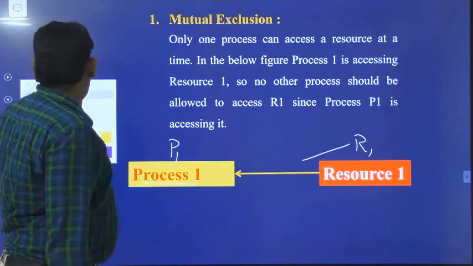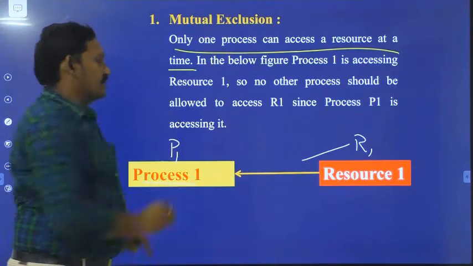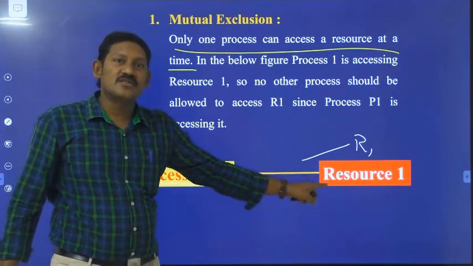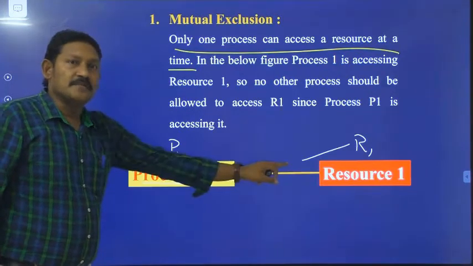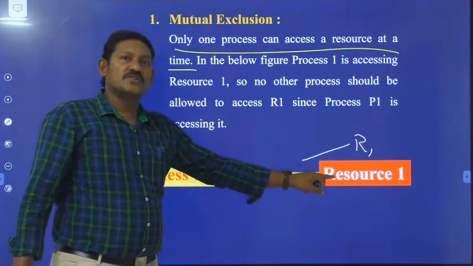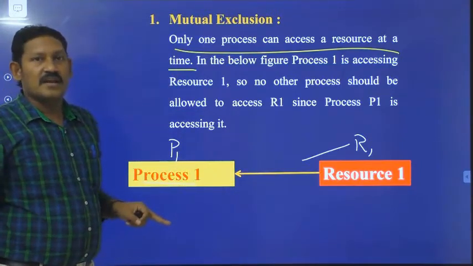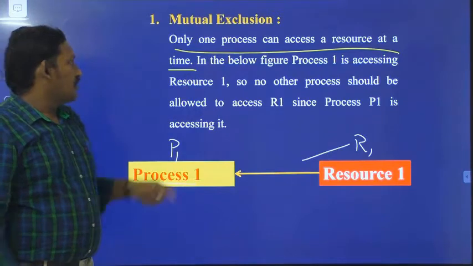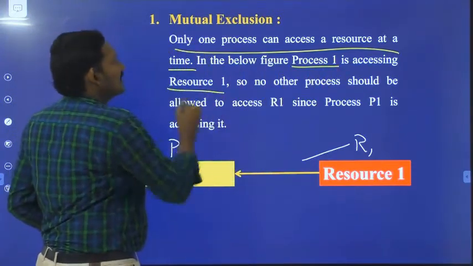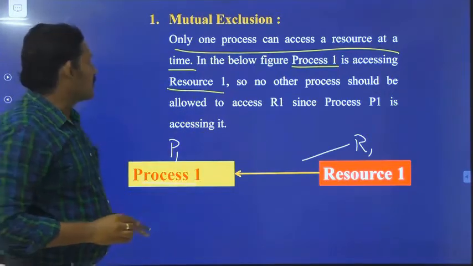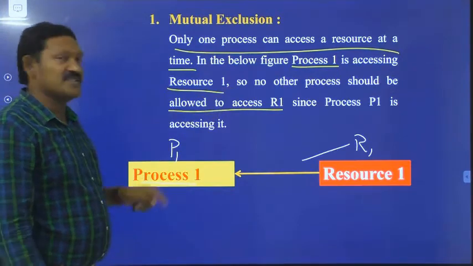It is given very clearly that only one process can access a resource at a time. In the figure, resource R1 is being accessed by process P1, so no other process should be allowed to access resource R1 since P1 is accessing it.